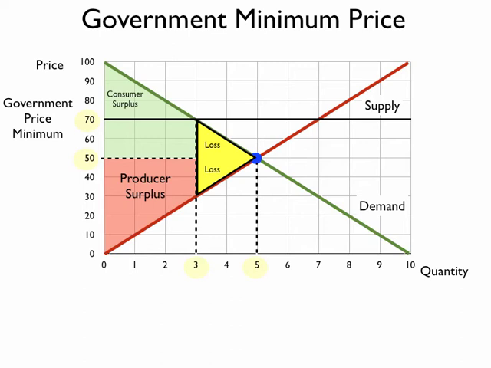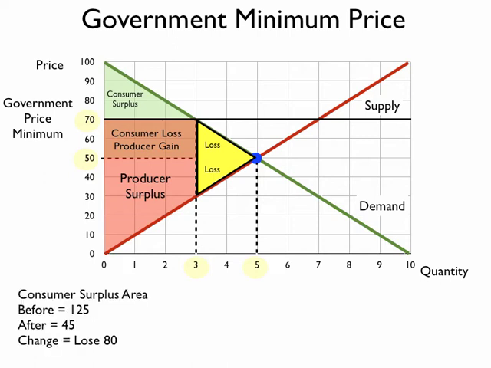Something else also happens. This area here, now it used to be the consumer surplus. It now becomes producer surplus because that price is up to 70. Those producers that used to sell at 50 now are able to sell at 70 with a new minimum price. So they're happy about that gain.